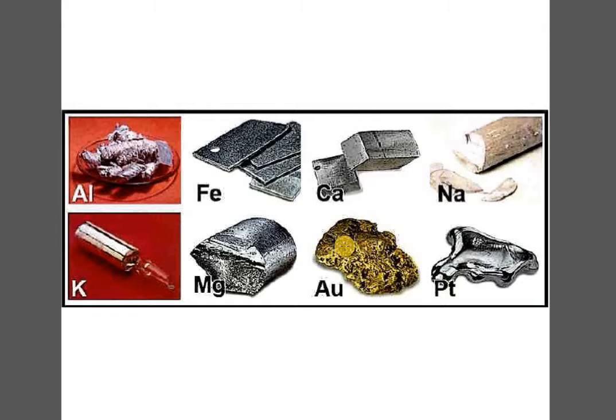Now these are a few more metal examples: aluminium, iron, calcium, sodium, and then platinum, gold. Then after that you have magnesium, and then you have potassium. So all these are different examples of the metals here.